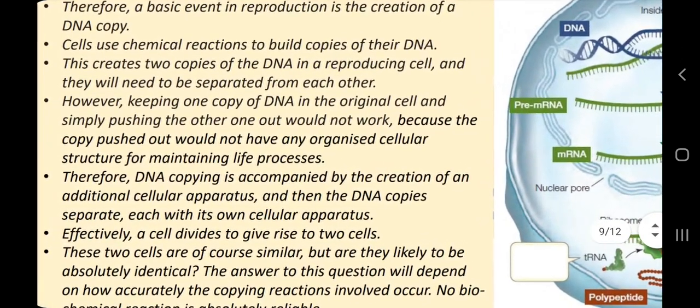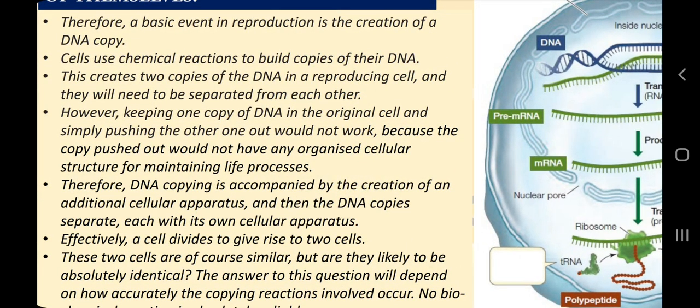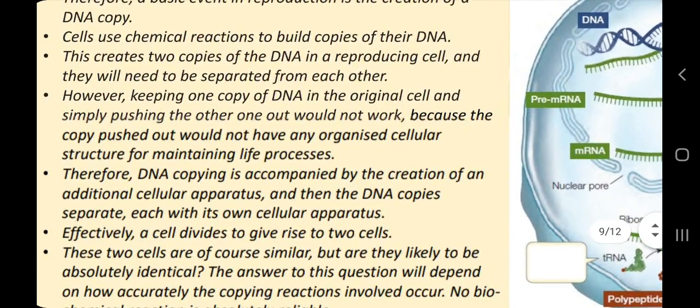So again, about cell copying the DNA. Cells use chemical reactions to build copies of their DNA, and we will discuss these reactions in higher classes, in class 12th, in more detail, in great depth. This creates 2 copies of the DNA in a reproducing cell, and they will need to separate from each other. So what these statements are saying is simply that if a cell wants to make 2 cells, of course by cell division, it needs to multiply its DNA and then separate those DNA molecules.